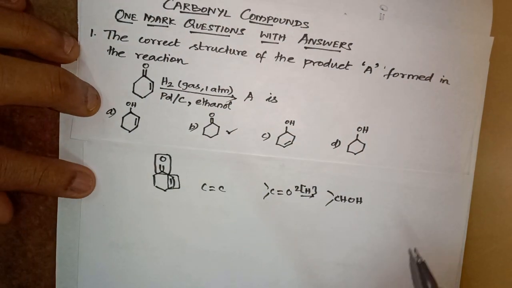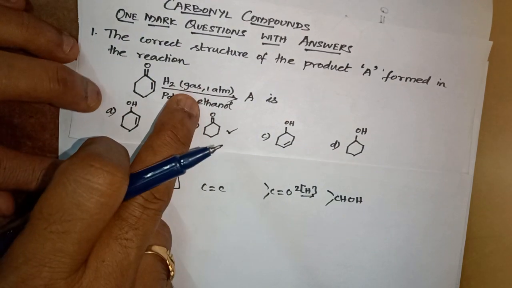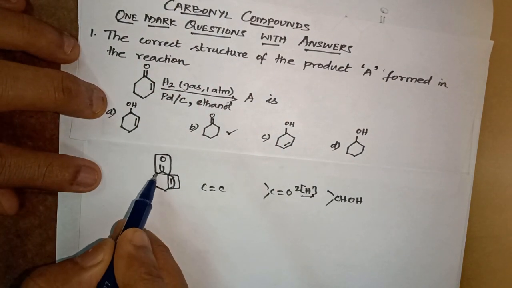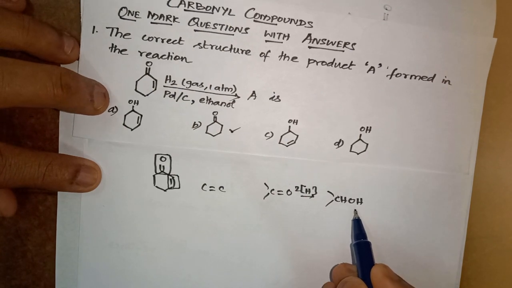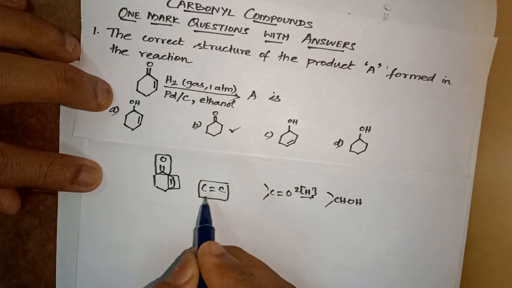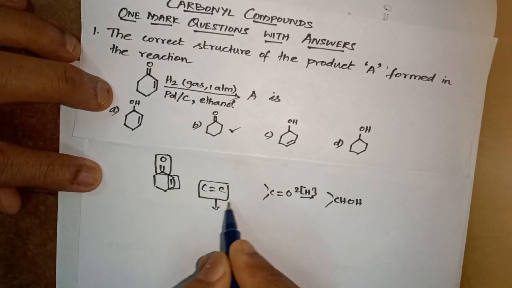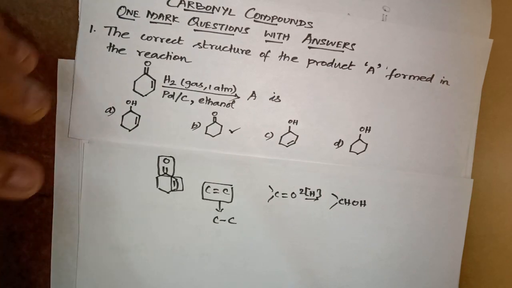Or it may convert this C double bond C, where 2 hydrogens are added, into a carbon-carbon single bond. So we have 2 possibilities.